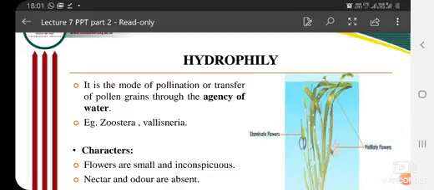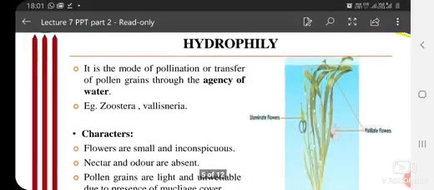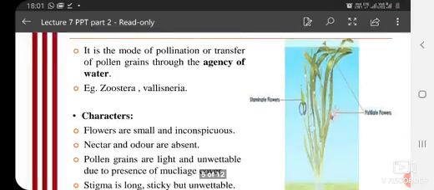Hydrophily means, as the name suggests, that it needs water to transfer the pollen grains. So the agent for the transfer of pollen is water. It's a mode of pollination, or transfer of pollen grains, through the agency of water. As examples, there are Zostera and Vallisneria.